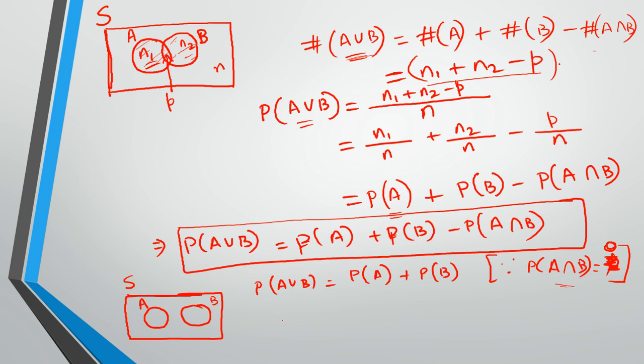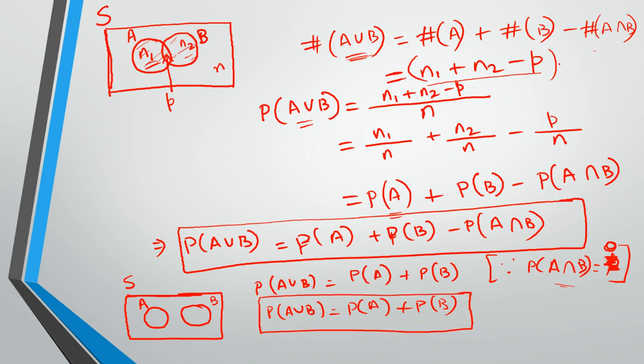So we can write P(A union B) equals P(A) plus P(B). This is also the condition for, as we discussed before, mutually exclusive events. For mutually exclusive events, P(A intersection B) will be 0, so the probability of A union B will be P(A) plus P(B).